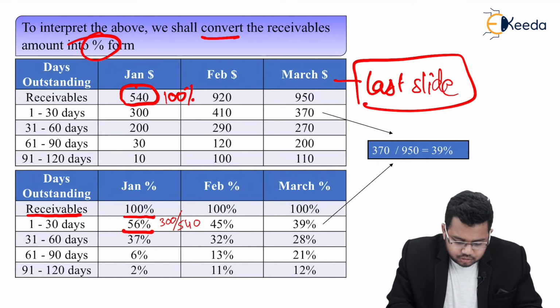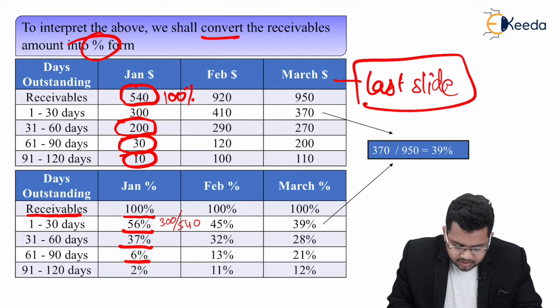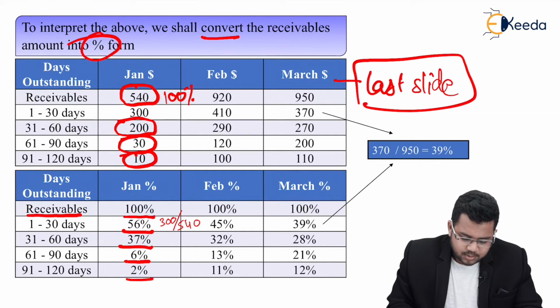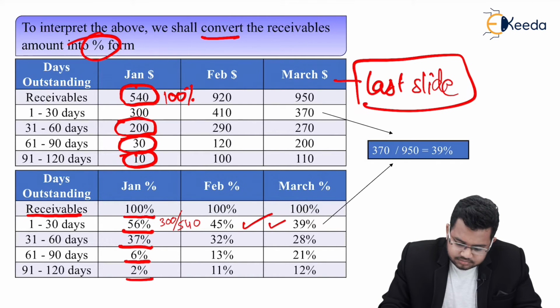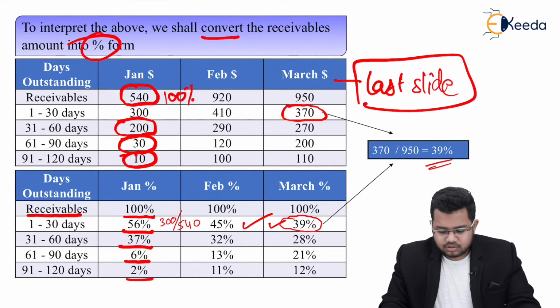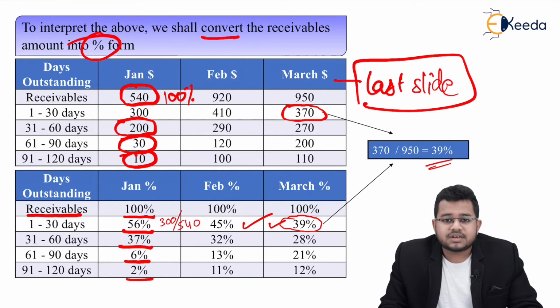Similarly, this 200 will be 37%, 200 upon 540. Then this 30 will be just 6%, which is 30 by 540. And last, this 10, 10 divided by 540 will be 2%. So basically I have now converted it into a percentage form. Similarly for Feb, similarly for March. I have just shown one calculation here. This 370, 370 divided by 950 will give you 39%, which I have written here. So now we have converted this into a percentage form.